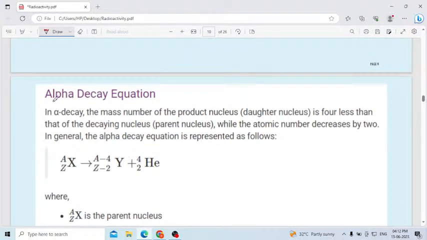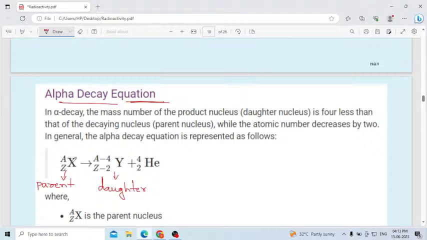Let us study in detail the alpha decay equation. Here consider any X atom. This is the atomic mass, this is the atomic number. Atomic number is nothing but number of proton. This is the parent atom we will consider. This is the daughter. Then helium will be released with this one. In alpha decay, the mass number of the daughter nucleus is 4 less than that of the decaying nucleus.